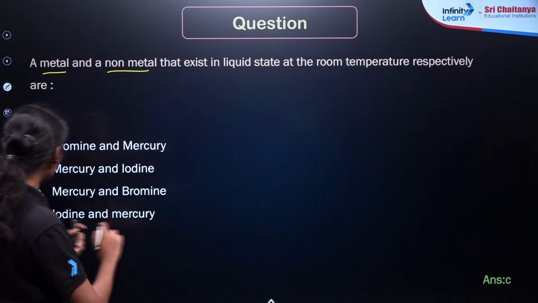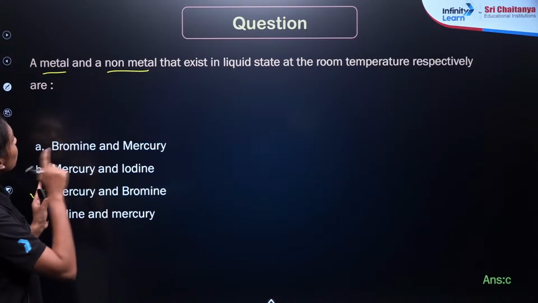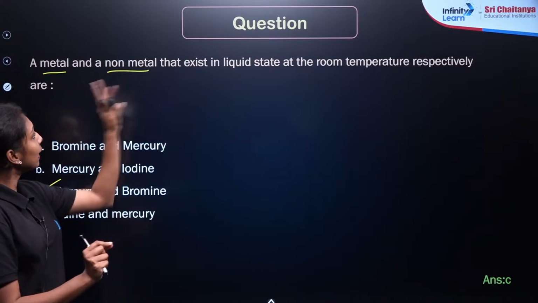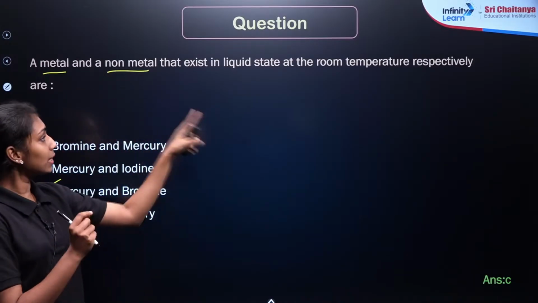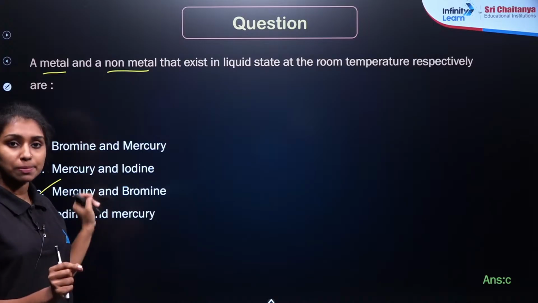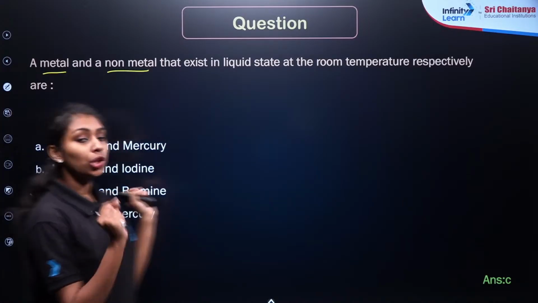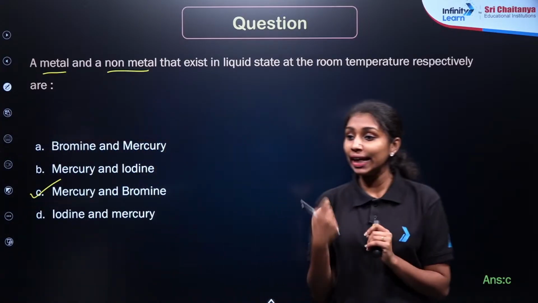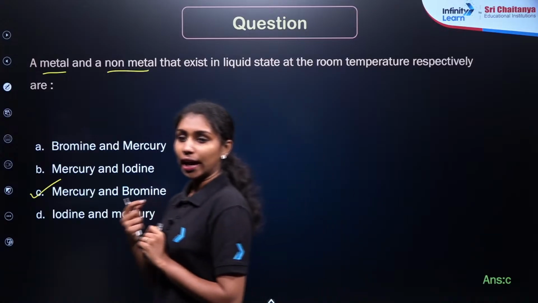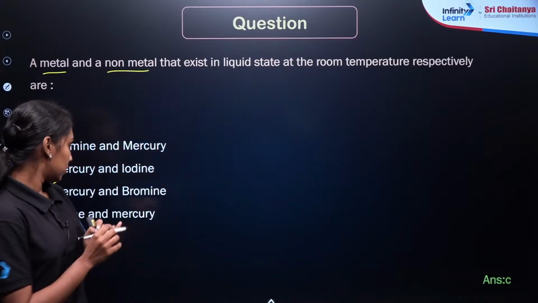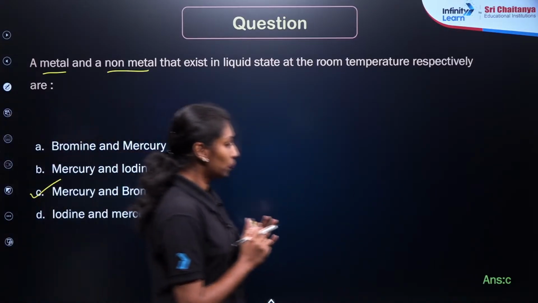Yes, option C will be the correct answer because the question is asking us to find the liquid metal and liquid non-metal respectively. So obviously the first one is mercury. Mercury is the only liquid metal and bromine is the only liquid non-metal. I hope it is clear. So option C will be the correct answer here. Clear?